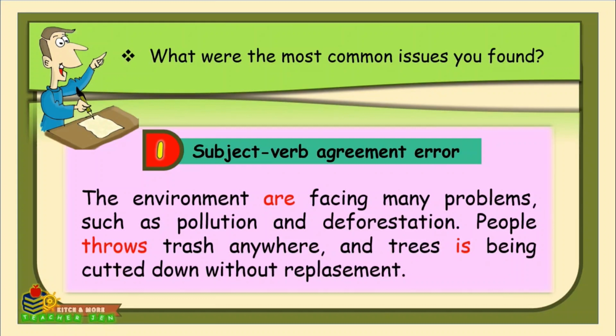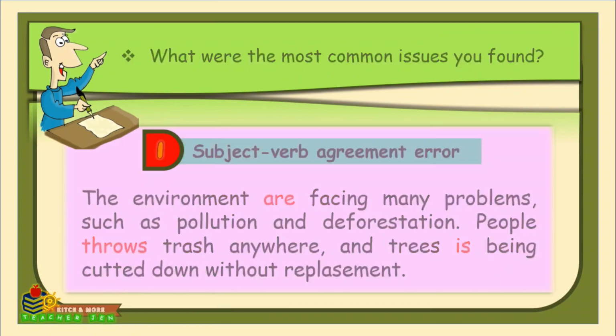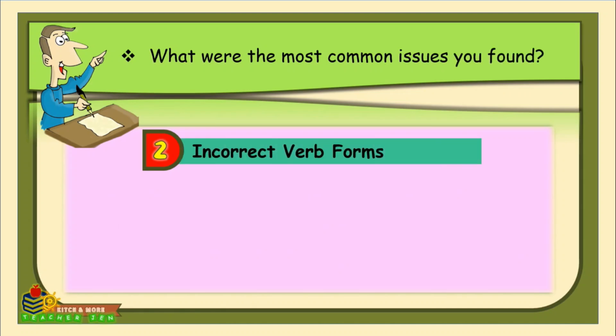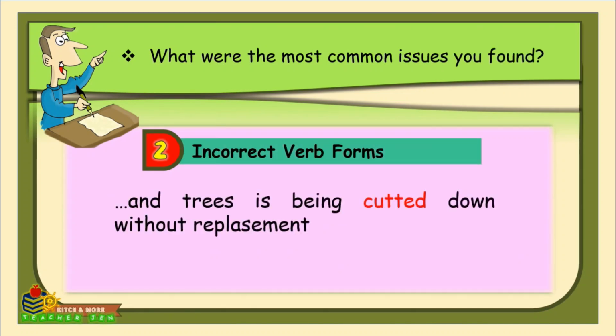Here is another error with the subject-verb agreement. Trees is plural, but it is paired with a verb that is singular. So what should be the correct verb? That's right, it should be are, because are is plural and trees is plural. So there is a subject-verb agreement now. And now let's proceed to the next mistake or error, and that is in the incorrect verb forms. Look at this. And trees is being cut down without replacement. As you can see, let's focus first here in the incorrect verb form.